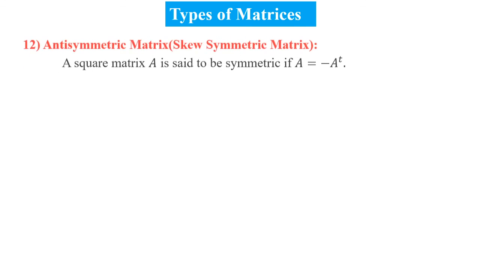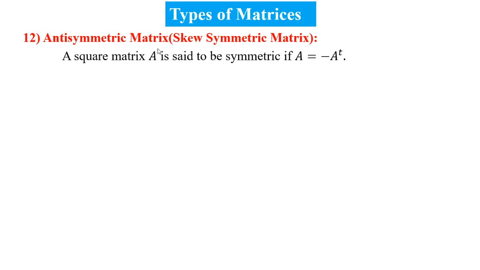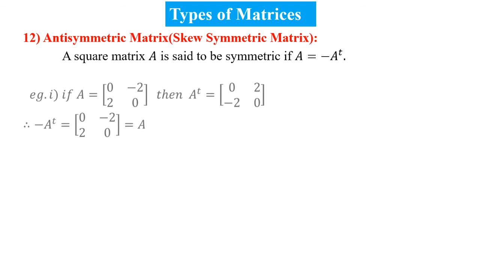Let us see type number 12, antisymmetric matrix or skew symmetric matrix. A square matrix A is said to be skew symmetric if A is equal to minus A transpose. Let us see, A is equal to minus A transpose. Let us see the example.